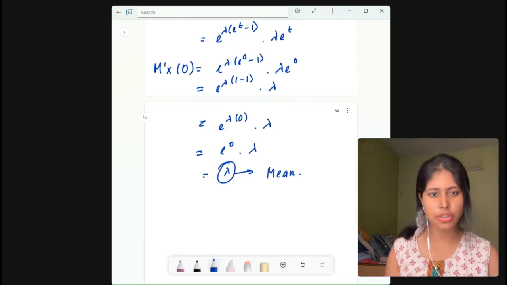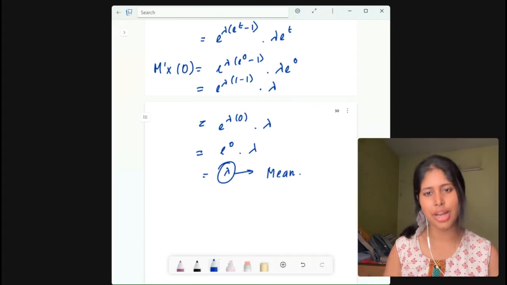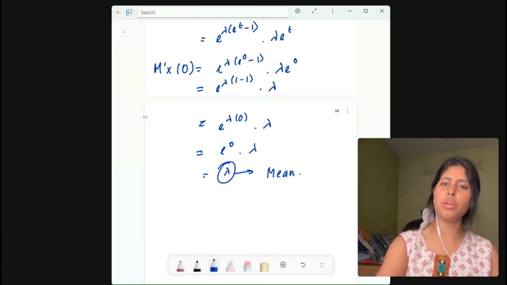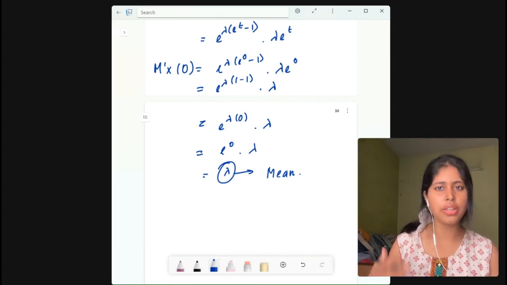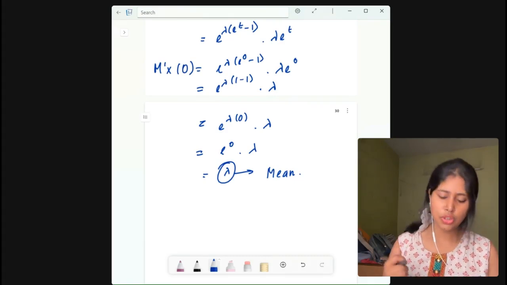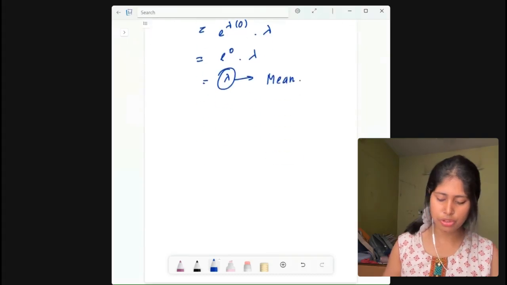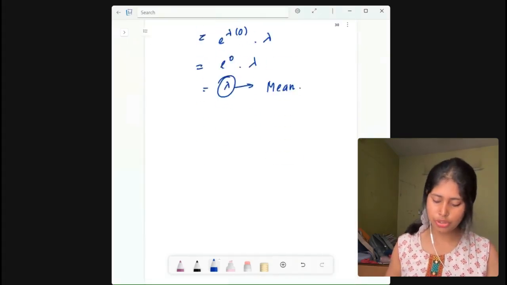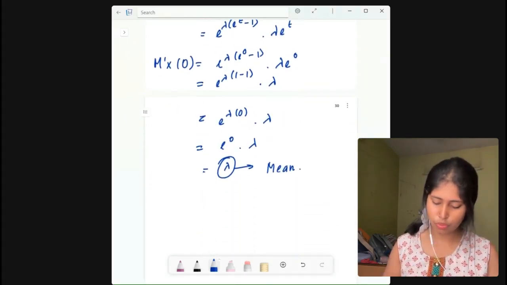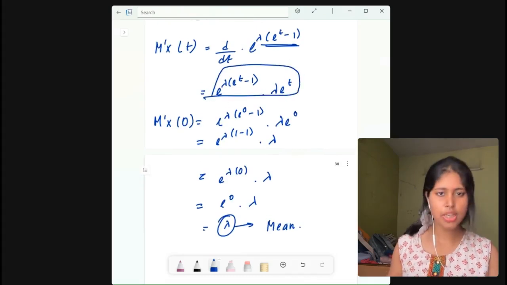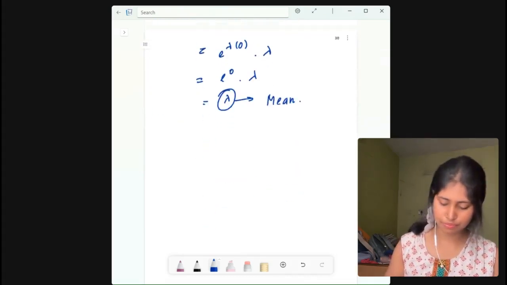And here also we have derived that the mean of the Poisson distribution is lambda. Now next you need to find what? You need to find the expectation of x squared, and then you can find the variance, right? So next, let us do the double differentiation, which is to differentiate this term again. Right? Which term? This term. Okay? Differentiate this term again.